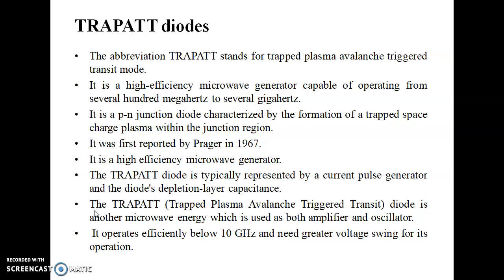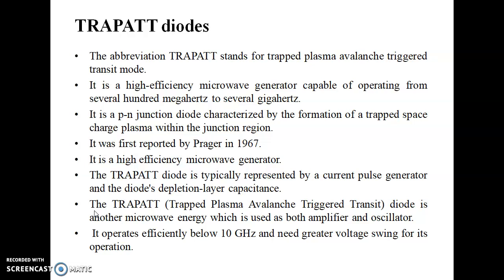Because of the avalanche effect, the free electrons formed by avalanche multiplication form a plasma, and there is some kind of trapping of that plasma. Hence, the device is called trapped plasma avalanche triggered transit device. It is derived from the earlier device that we have gone through, that is the IMPATT diode.